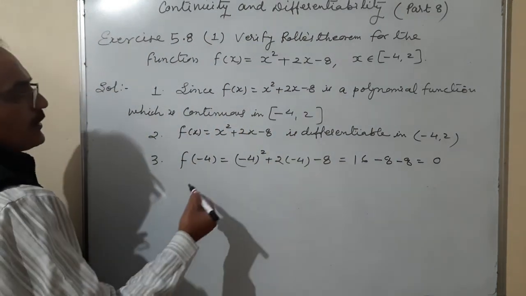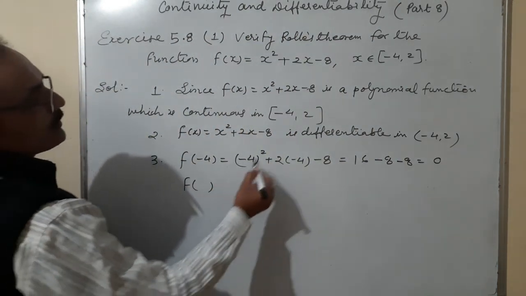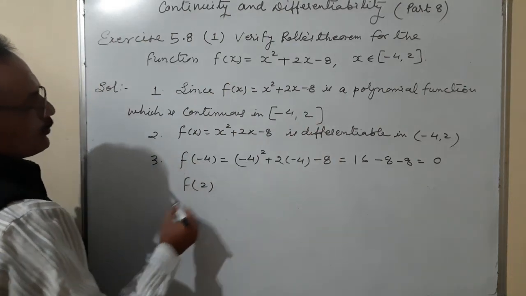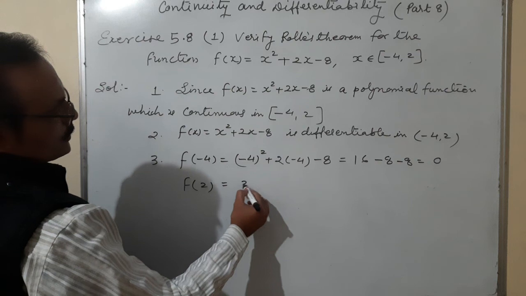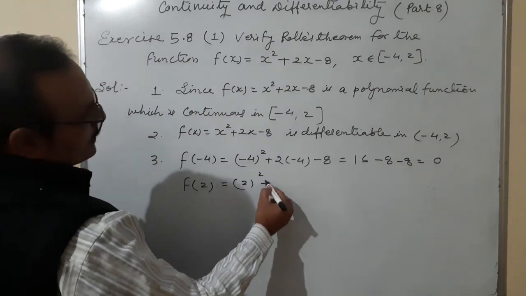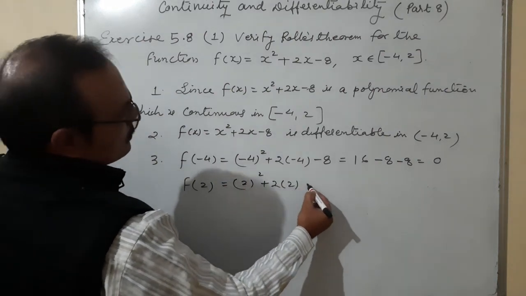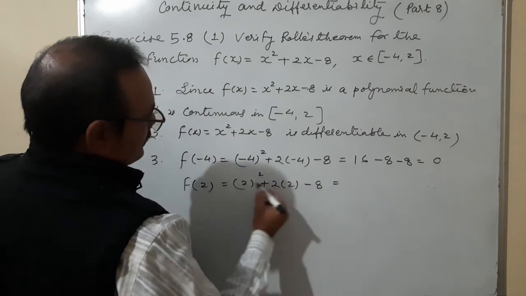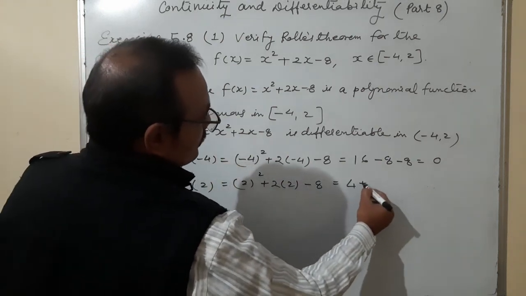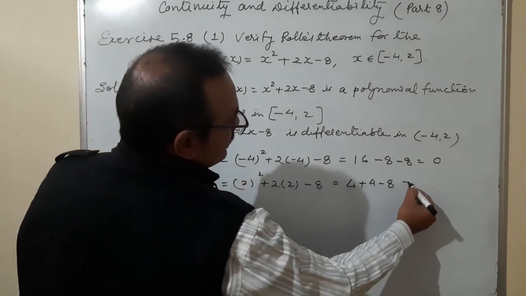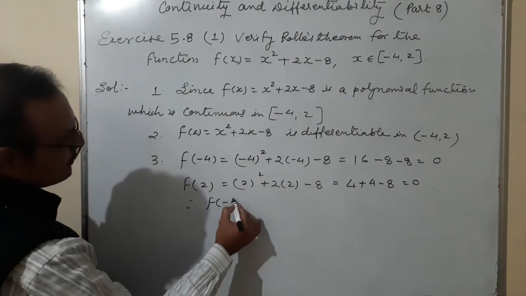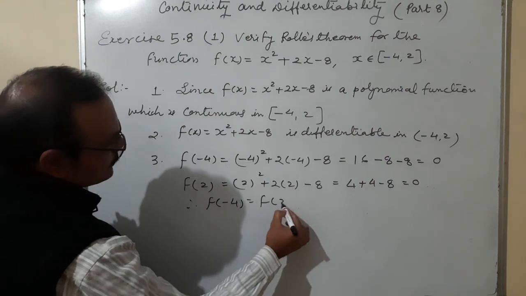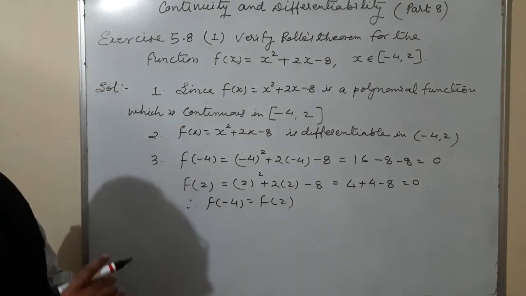Now let us see what is coming f of b. b is 2. So I'll put in place of x, a 2. 2 square plus 2 into 2 minus 8. That means it is 4 plus 4 minus 8. Again it is coming 0. So what does it mean? f of minus 4 is equal to f of 2. Third condition is also verified.